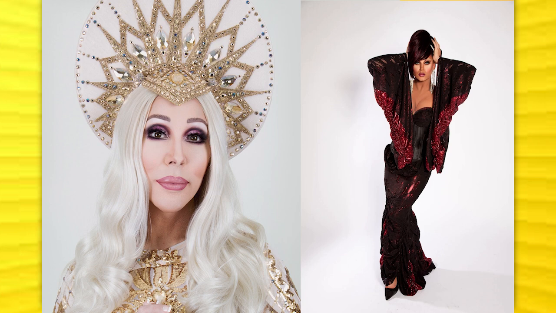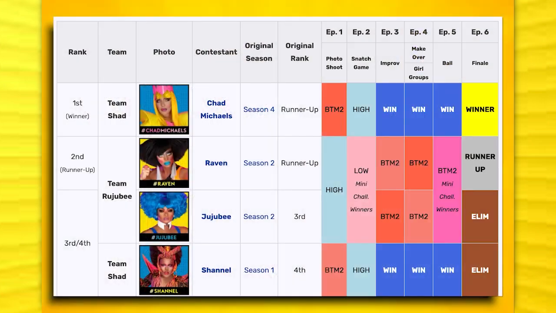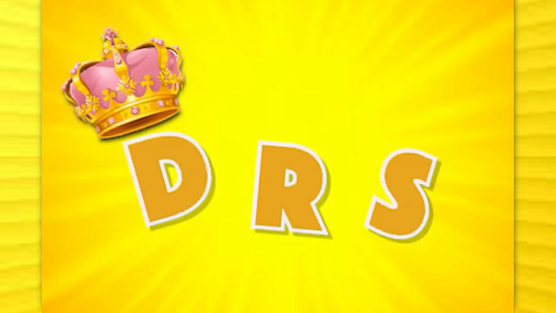So our winner, of course, Chad Michaels, tied with her teammate Chanel, where they both had 3 wins and 1 bottom 2 placement. Meaning that they should of course have been top 2 instead of her and Raven, which was still so weird. But Chanel should have been in that top 2 and then they could have been a double crowning. But yeah, Chad Michaels wins after all, and she also does in the season. We can skip All Stars 2 because Alaska does have the best track record overall.